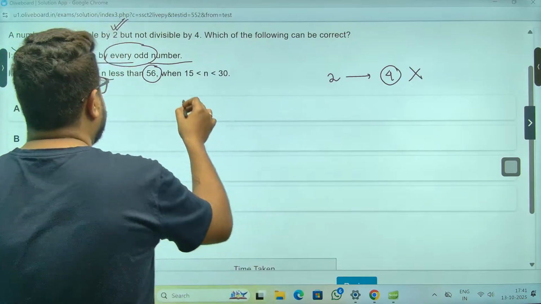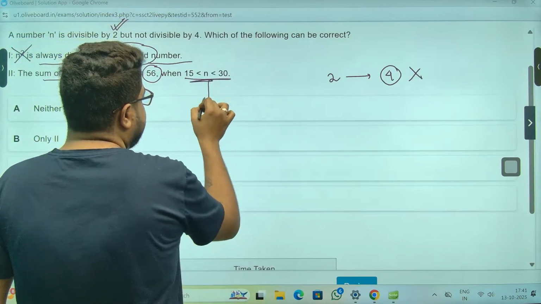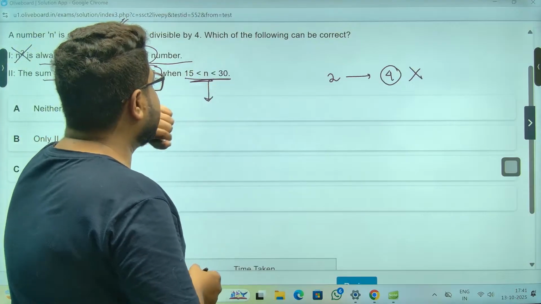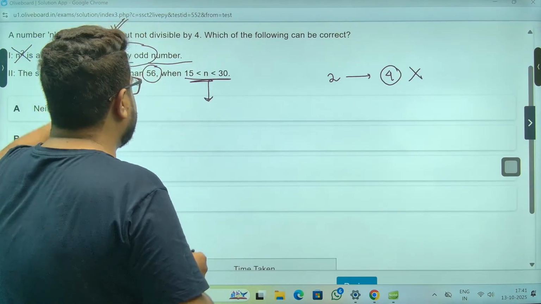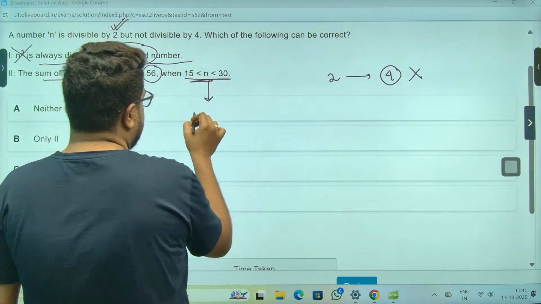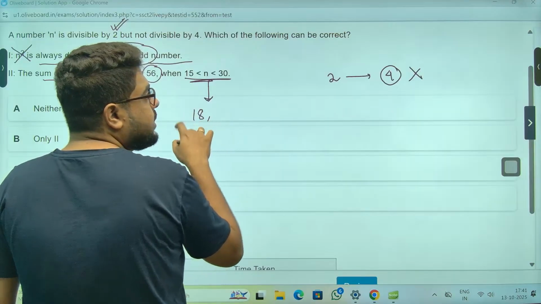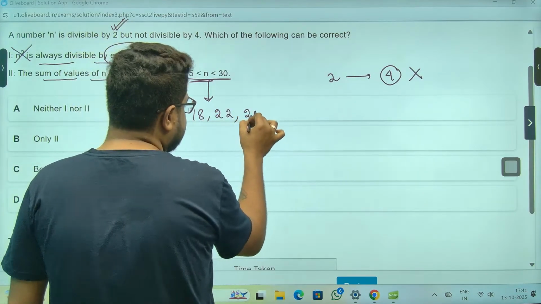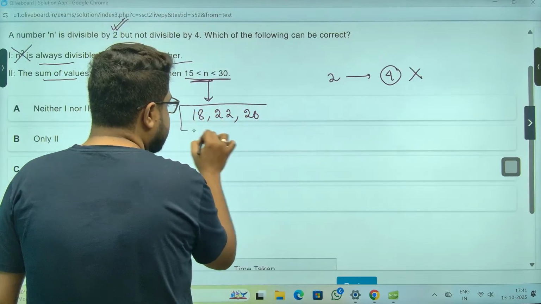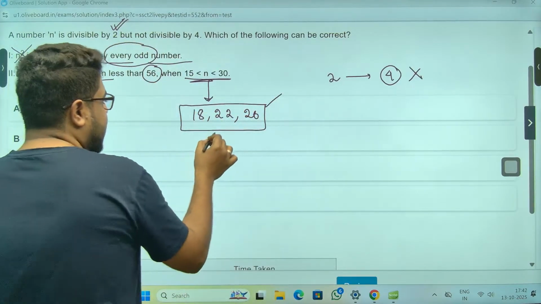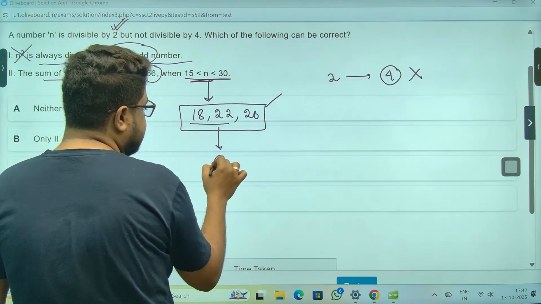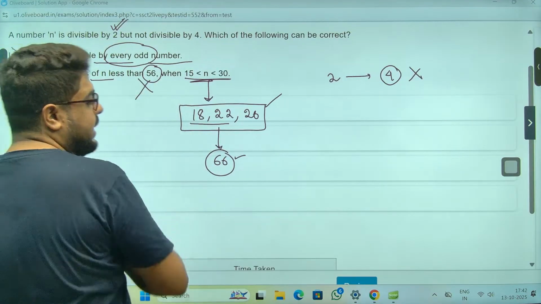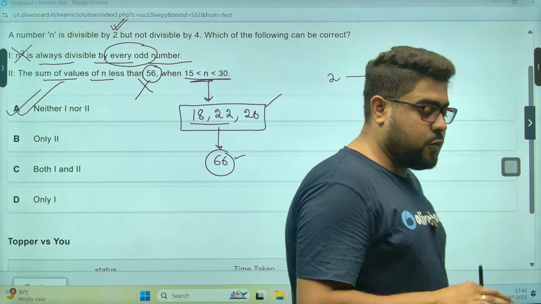When n is between 15 and 30, what are the values which are divisible by 2 but not by 4? 16 cannot be, so 18. Then 20 is not possible, 22. Then after a gap of 4, 26. These three numbers, if you add them, 18 plus 22 plus 26 is 66. It is not 56, so neither 1 nor 2 will be the answer.